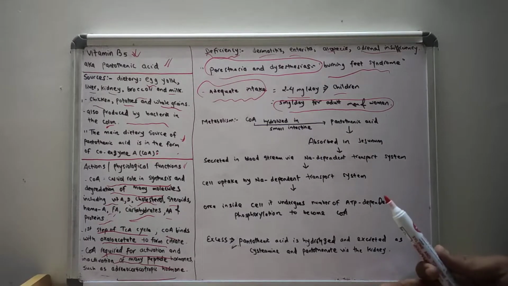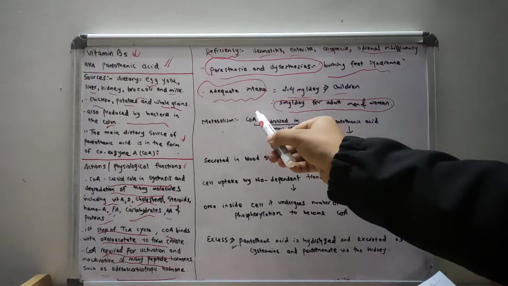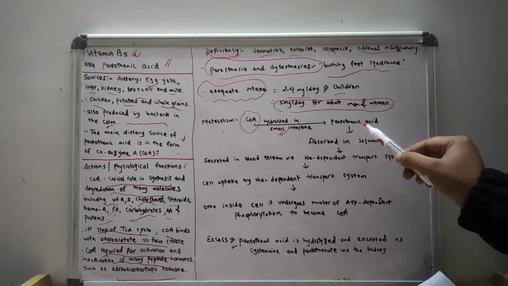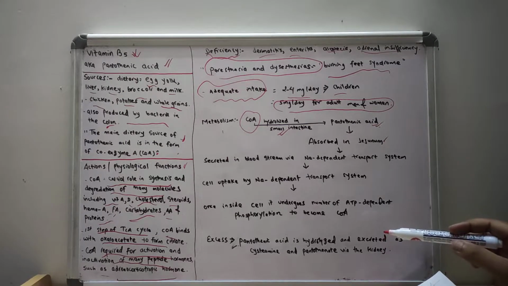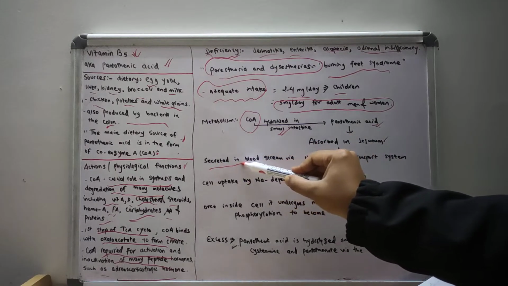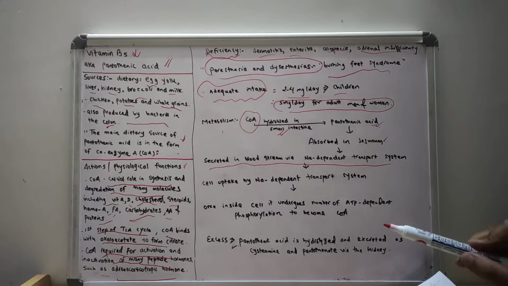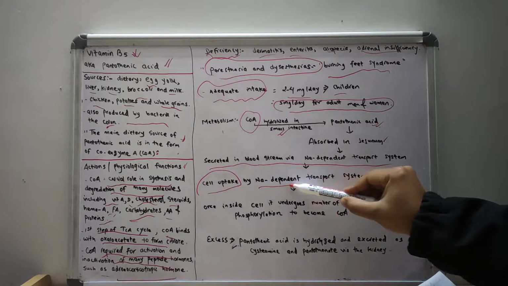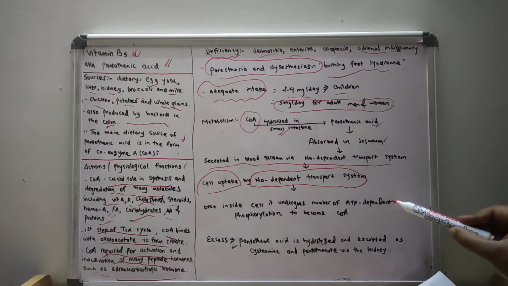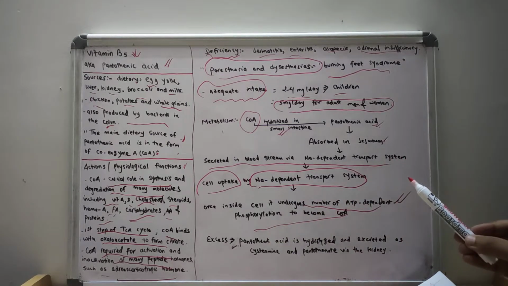Now I am going to give a brief description of the metabolism of B5. Coenzyme A is hydrolyzed in the small intestine and converted into pantothenic acid, and it is absorbed in the jejunum. After absorption in the jejunum, it is secreted into the blood by a sodium dependent transport system, and the cells take up pantothenic acid by a sodium dependent transport system too. Once inside the cell, pantothenic acid undergoes a number of ATP dependent phosphorylations to become coenzyme A. This metabolism you should understand very well.